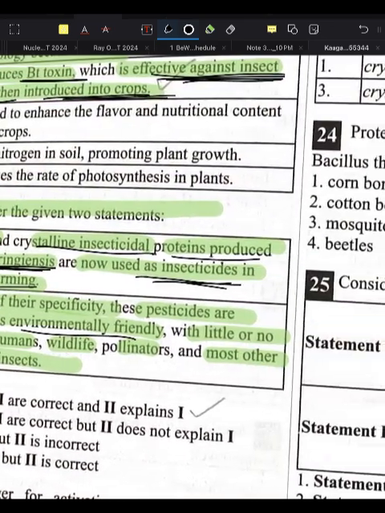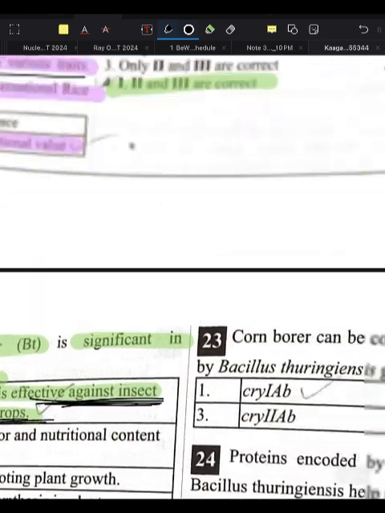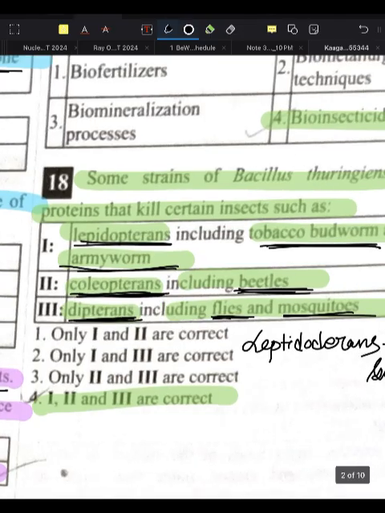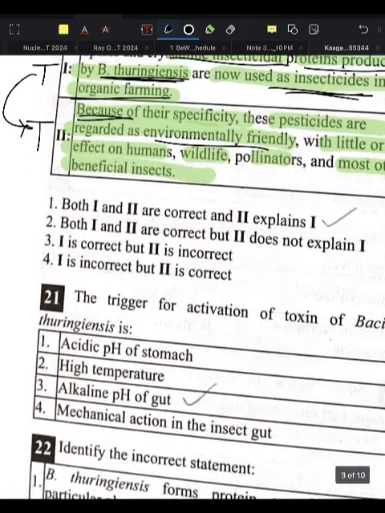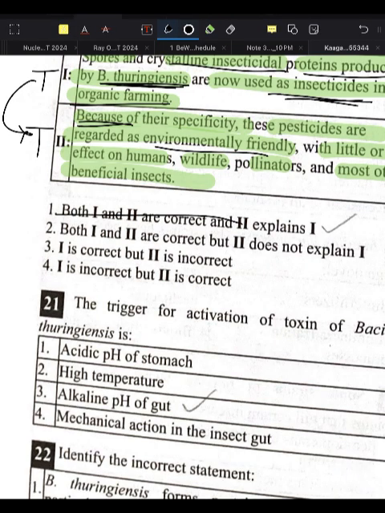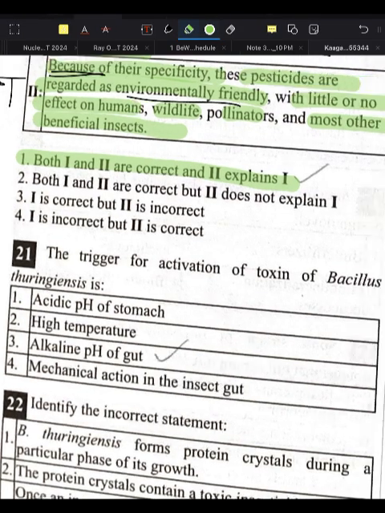I have mentioned the names of the insects before. That is lepidopterans, tobacco budworm and armyworm. That is coleopterans, from beetle, and dipterans, that is flies and mosquito. Okay, this much only. These insects are mentioned. So we can say that both statement 1 and 2 are correct, and statement 2 explains statement 1.